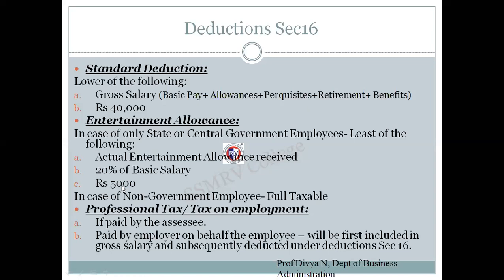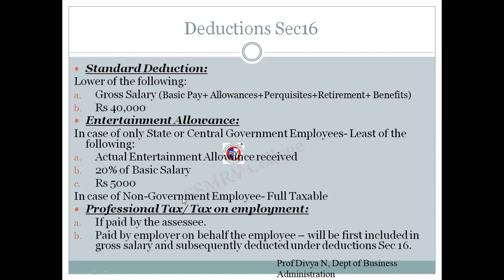So the least of the actual entertainment allowance received, or 20% of basic salary, or rupees 5,000 will be used for deduction of entertainment allowance if the employee is a state or central government employee. The second part of the same point is, in case of non-government employees, the entire entertainment allowance is fully taxable. There are no exemptions for it. The entire allowance that is provided by the company is fully taxable.